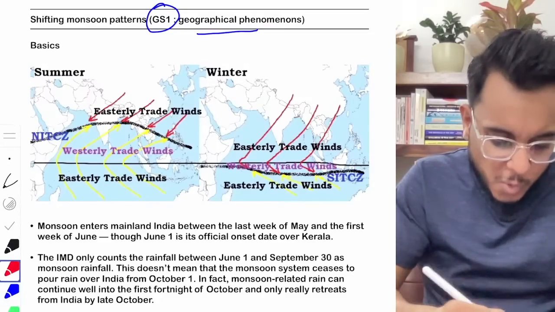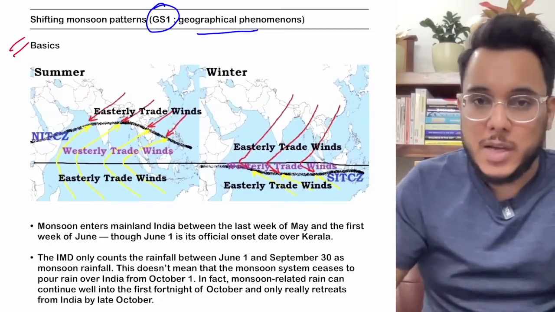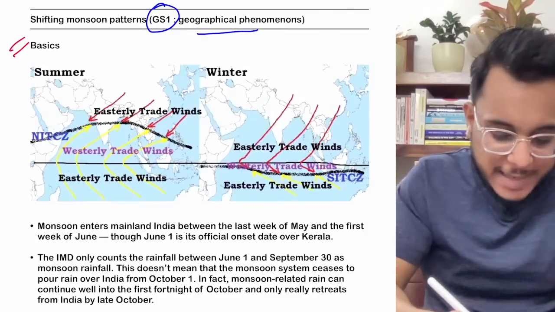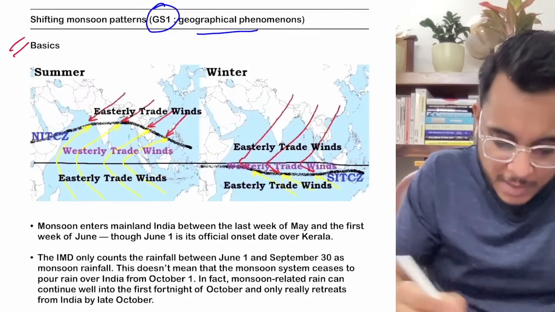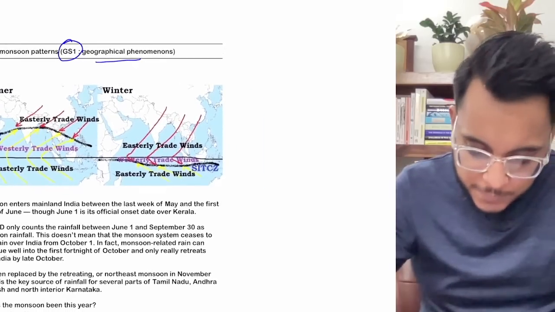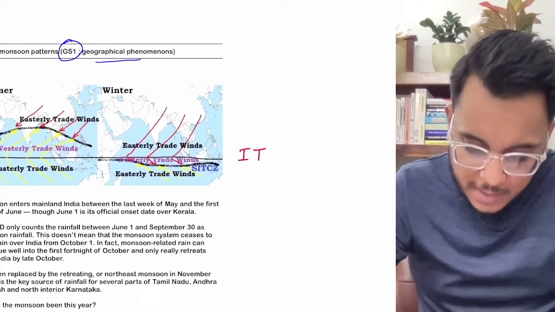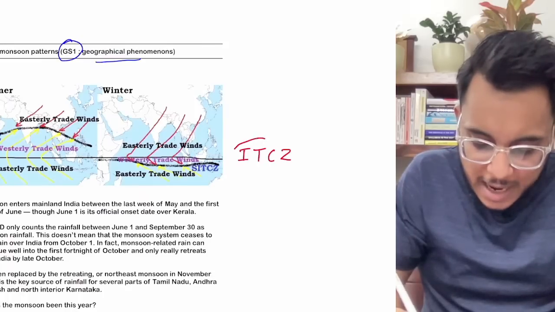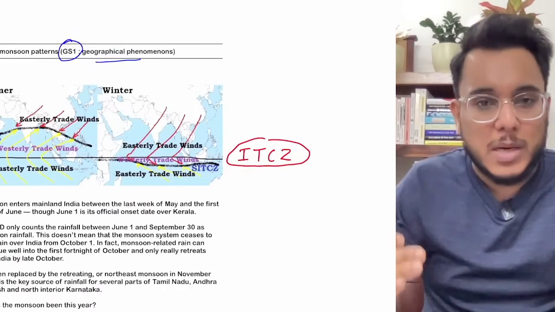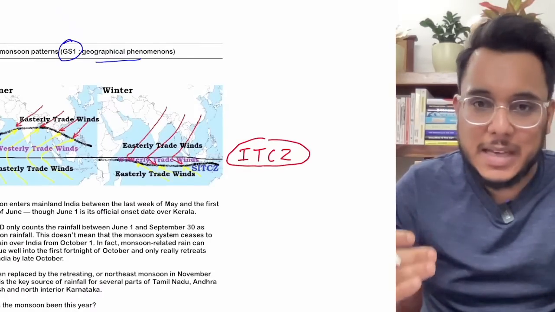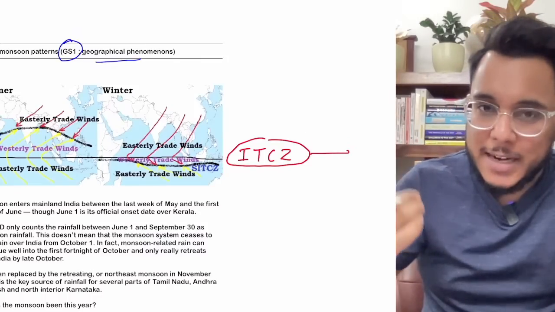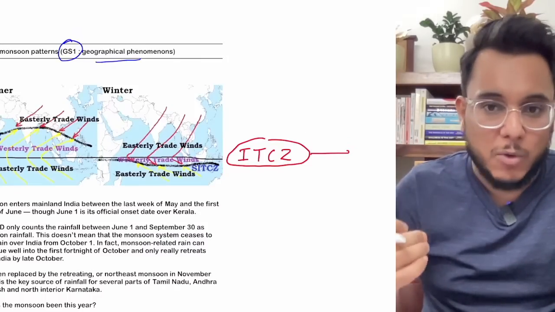Okay. So when we talk about the monsoons, monsoon comes from the word monsoon. We find that you have the ITCZ, Intertropical Convergence Zone. So what is the ITCZ? The normal position of the ITCZ is around the equator, 5 to 10 degrees north and 5 to 10 degrees south of the equator.